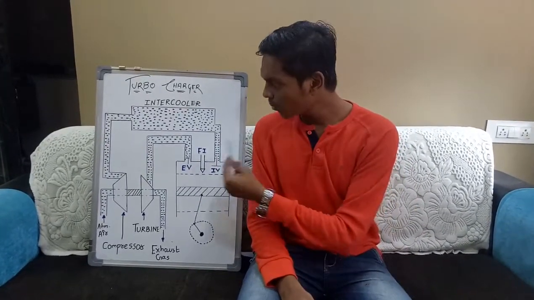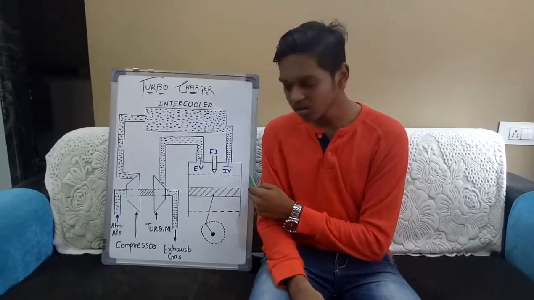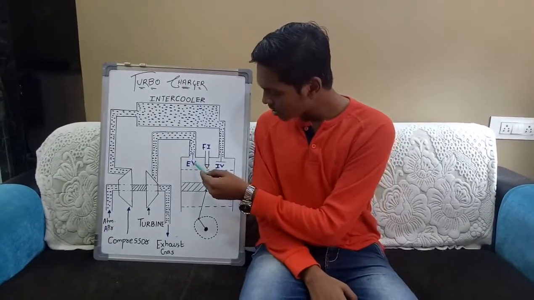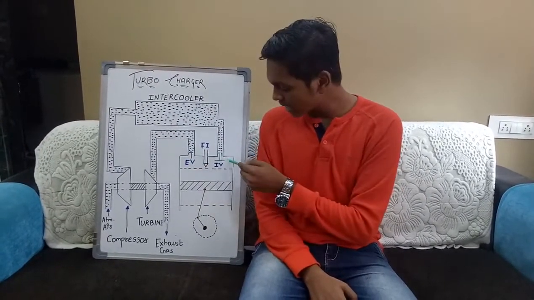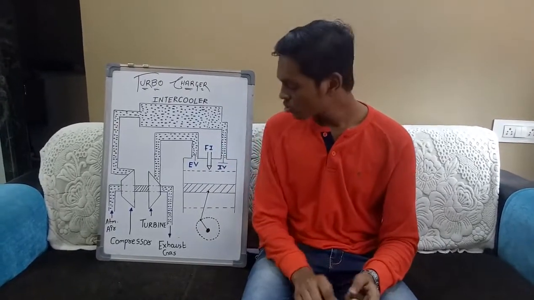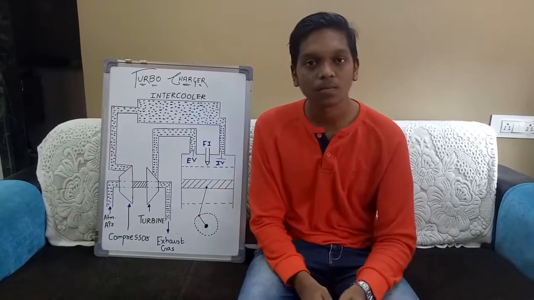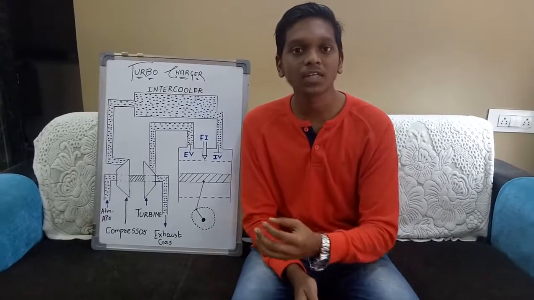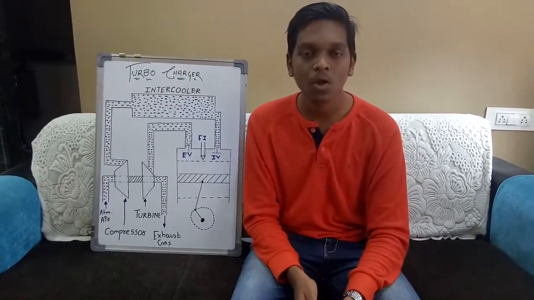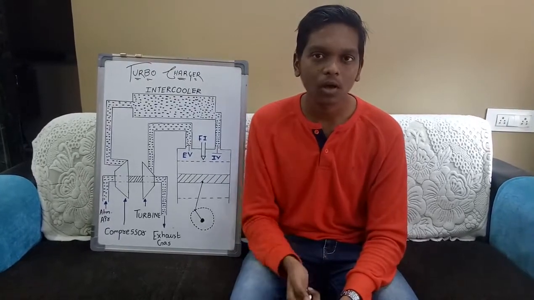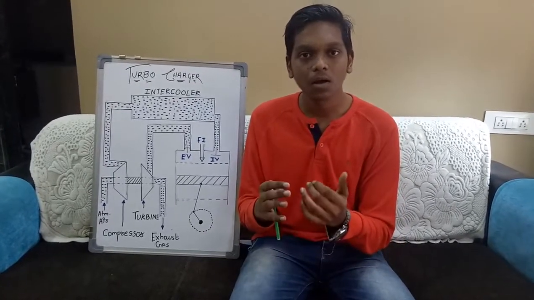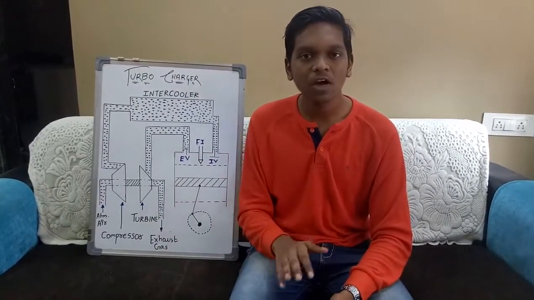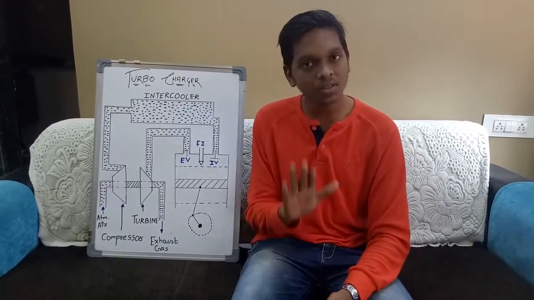These are the components, and they are known to you. This is the IC cylinder, this shaded portion is the piston, connecting rod, then crank, this is the exit valve or outlet valve, this is the inlet valve, then this is the fuel injector system. Here you can see I have used the fuel injector system. Why? Because a turbocharger is mainly used where a fuel injecting system is there, for example in a diesel engine. In a petrol engine we use a carburetor, and in a carburetor there is already a mixture of air and fuel, which is called charge. So there a turbocharger is not possible. That is why we use a turbocharger where a fuel injector system is there.